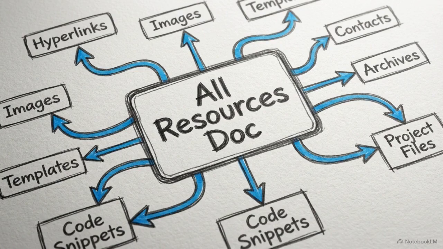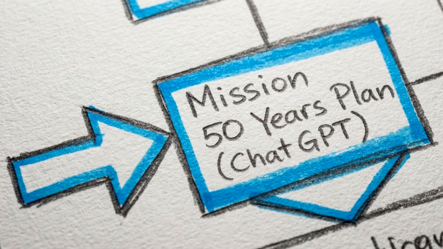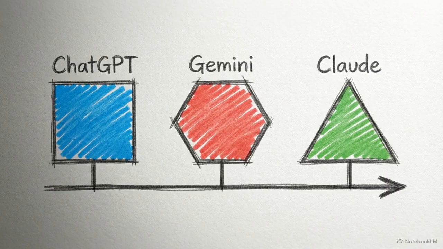First, open up the Total Resources Directory document we've provided. Scroll through until you find the ChatGPT link labeled Mission 50 Years Plan and click it. If you prefer using a different AI, that works too. You can run this exact same process using Gemini or Claude.